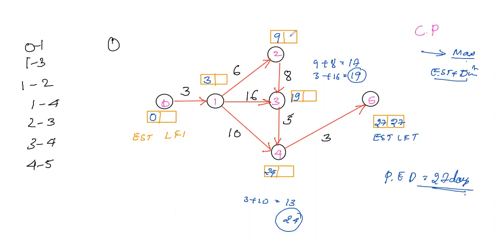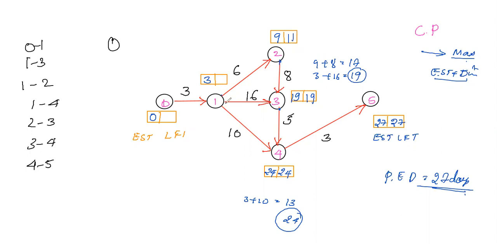But we need to complete this. Going backward, since both are equal, it will be 27. 27 minus 3 you get 24. Only one tail is there, so 24 minus 5 again gives 19. Again a single tail. 19 minus 8 you get 11.